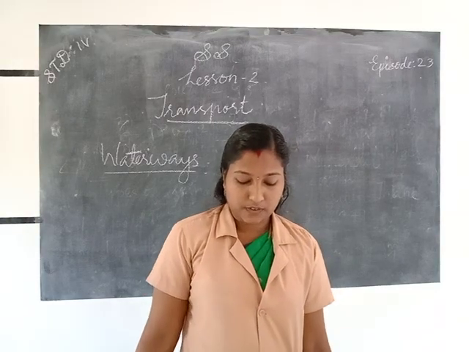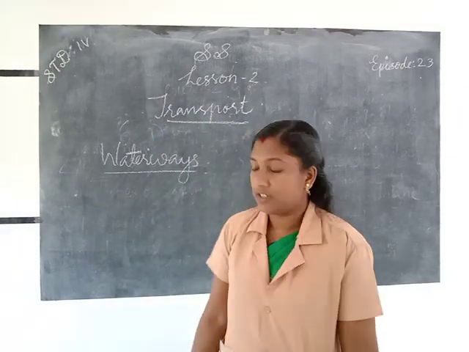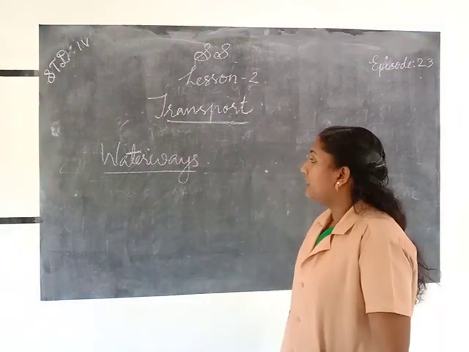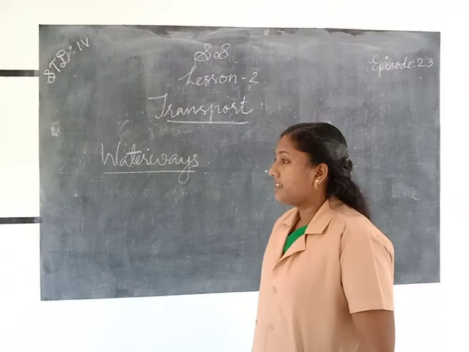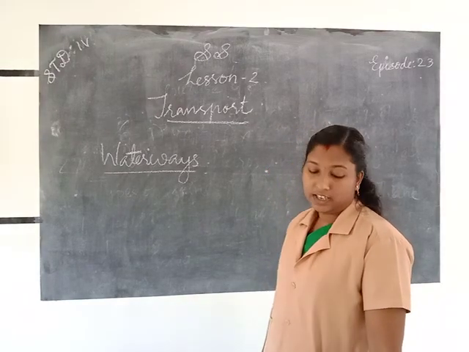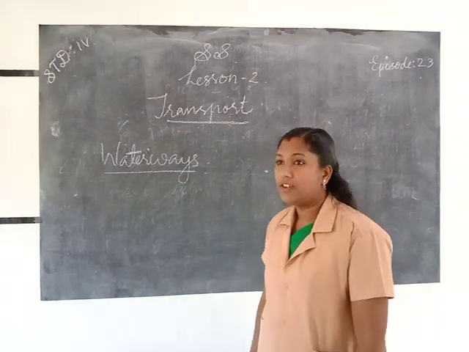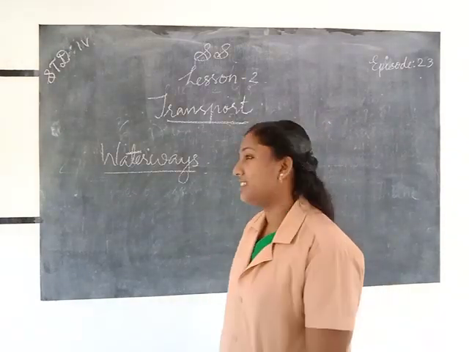We know which water transports are used: ship, boat, yacht, etc. There are two types of ships we use in water transport: cargo ships and passenger ships.